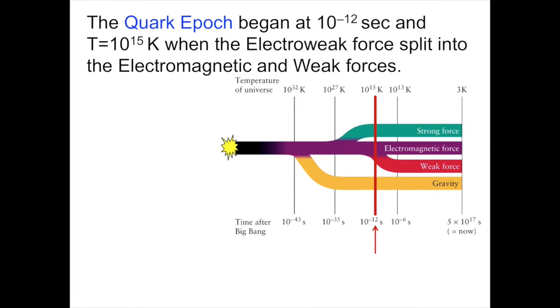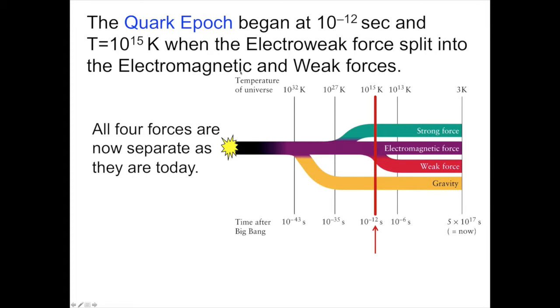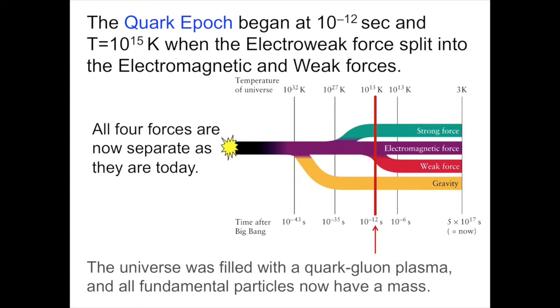Let's keep going. The Quark Epoch begins when the universe was 10 to the minus 12 seconds old and the temperature is 10 to the 15 degrees Kelvin. This is the time when the Electroweak force splits into the electromagnetic and the weak forces. All four forces from this time forward are now separate as we see them today. After the Quark Epoch, the universe has got gravity, strong force, weak force, and electromagnetic force, all working in their separate manifestations, all working in their particular scales.